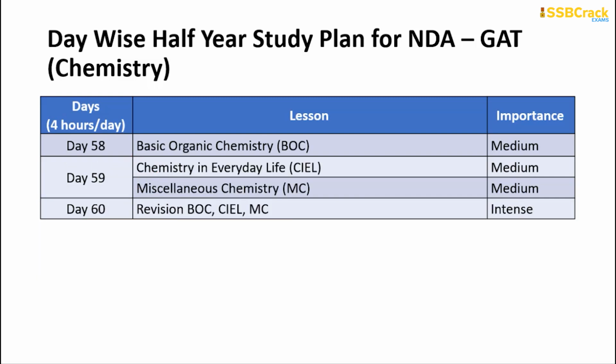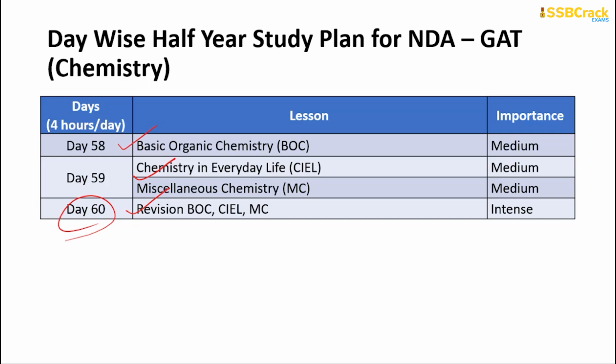Now the next and final part of the plan covers days 58, 59 and 60. On day 58, you will learn about basic organic chemistry, nomenclature and the various scientists, the different kinds of projections and the ways of showing organic compounds. On day 59 you will learn about chemistry in everyday life and miscellaneous chemistry. On day 60 you will have a complete revision of the topics from basic organic chemistry all the way up to miscellaneous chemistry. I hope this plan regarding chemistry will be very helpful and crucial for you.